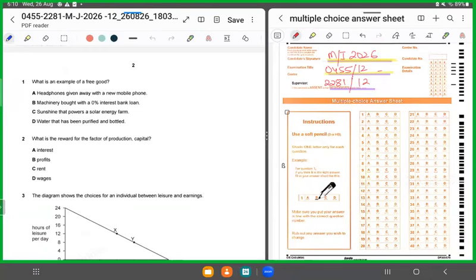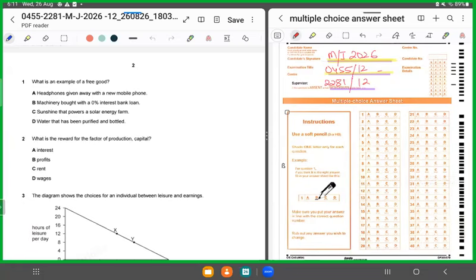This paper has 30 MCQs, but for all those who are now preparing for their paper 1 in the 2027 attempt, there are going to be 40 MCQs. And if you haven't watched my tutorial regarding the changes in the syllabus, it's already there in the up list. Do watch the syllabus update in order to be aware of the changes in the syllabus.